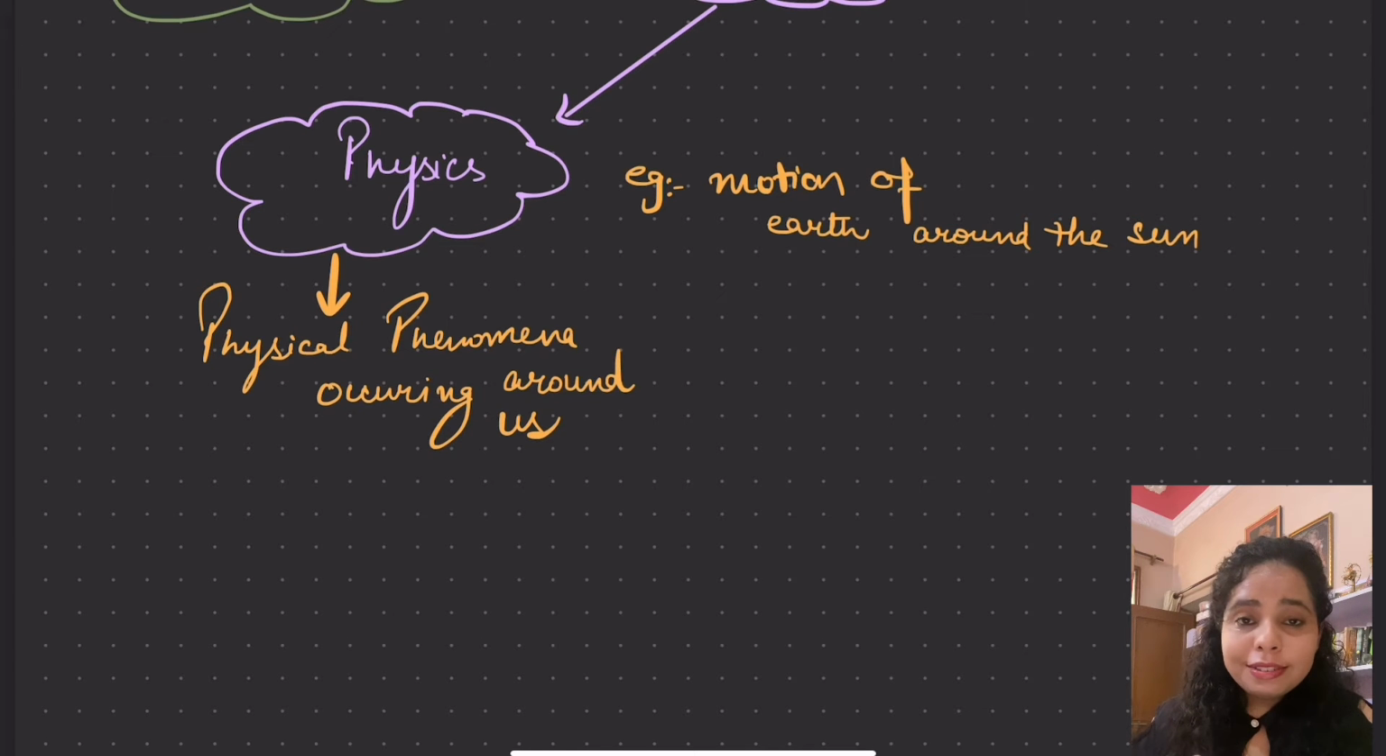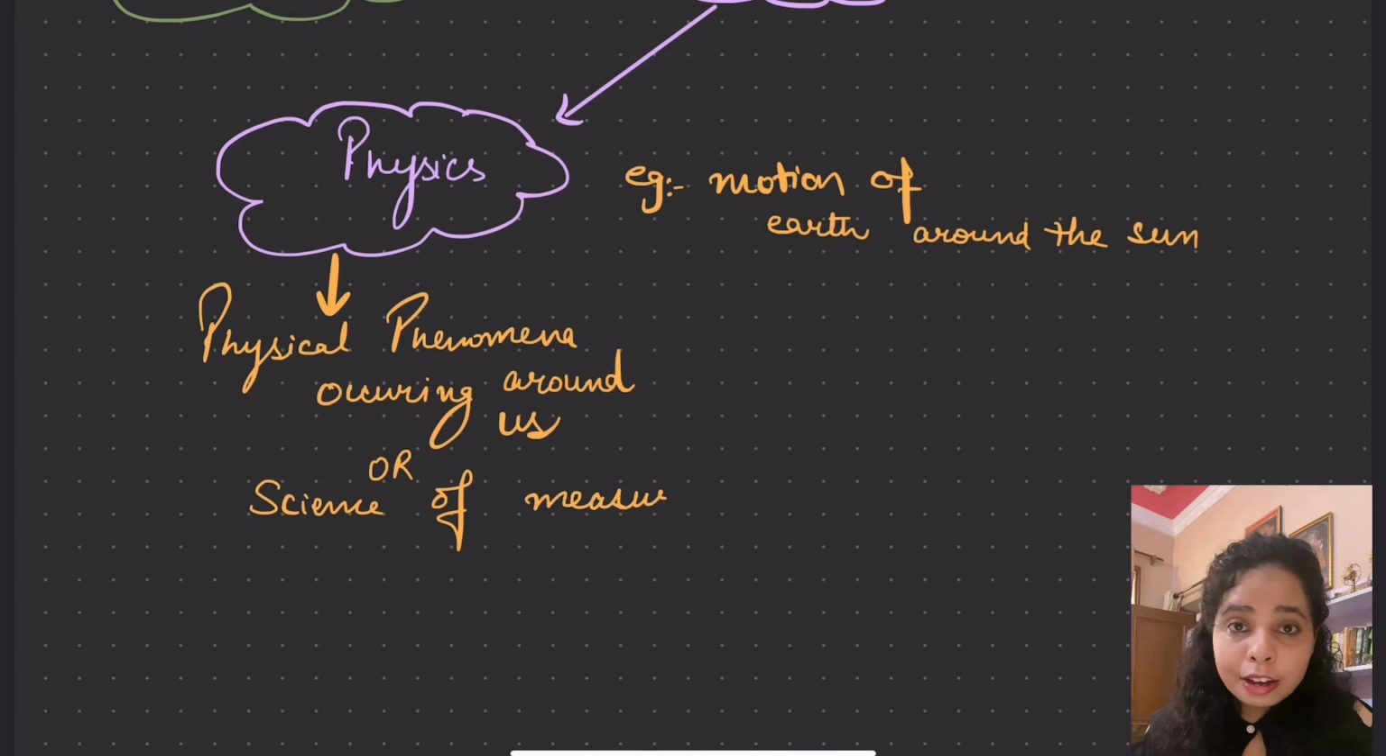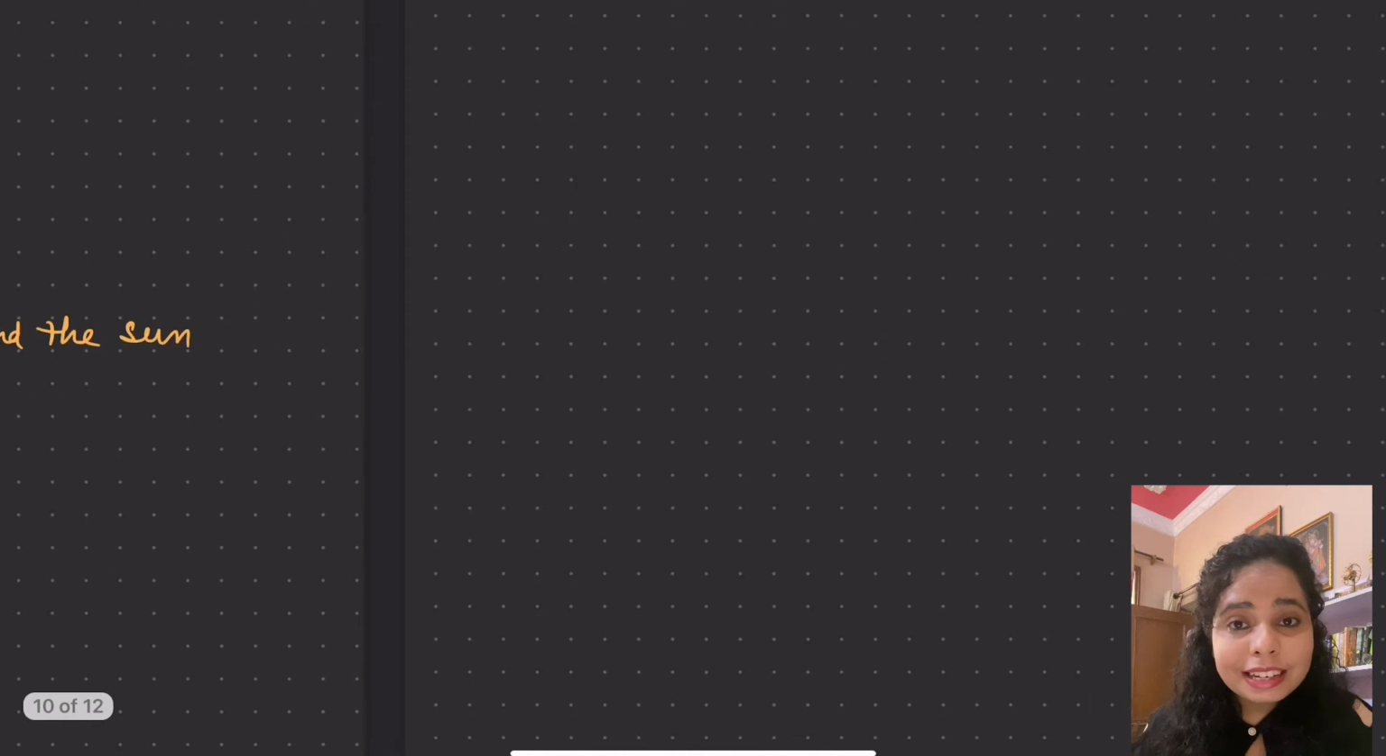So when we study the nature around us, that is all the physical phenomena occurring around us, that means we are studying physics. It is also defined as the science of measurements, because whatever we talk about, we always start measuring the things. If we talk about a force, we have to apply various formulas in order to calculate things. So it is that branch which deals with measurements. That is, the science of measurement is physics.